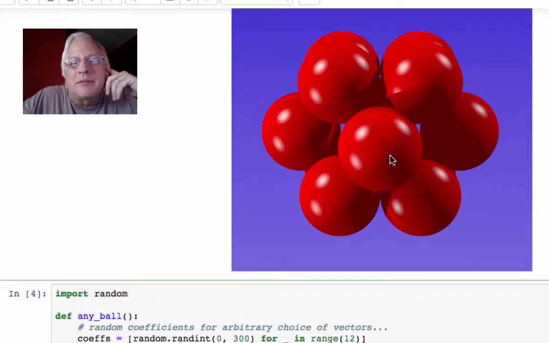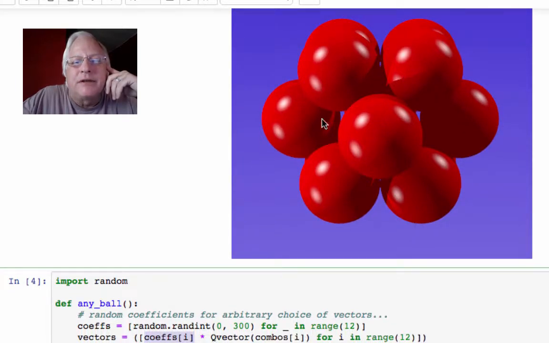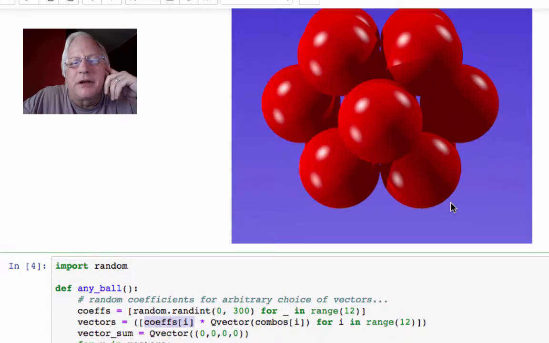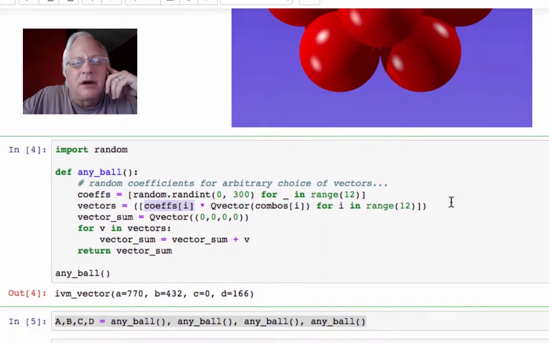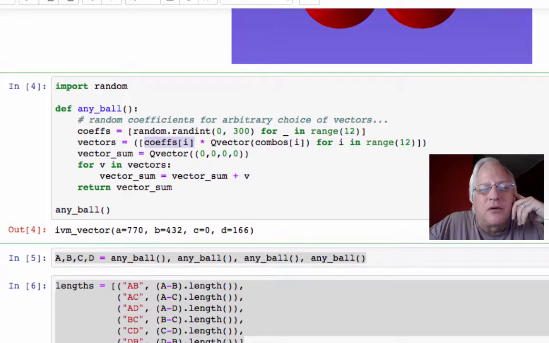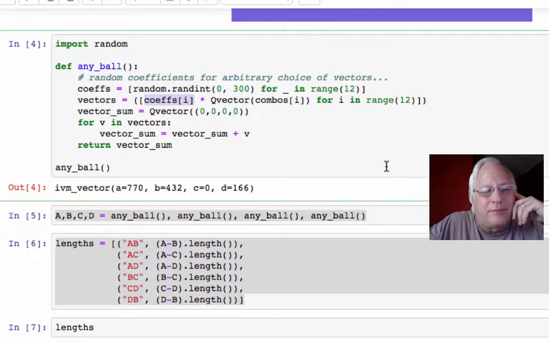And yes, some of them point in opposite directions, and so go that far one way and the other way, whatever, it doesn't matter. I just want 12 terms, one for each of these vectors. It's perfectly good linear algebra. There are other ways to do it. You could just do quadray, never mind.